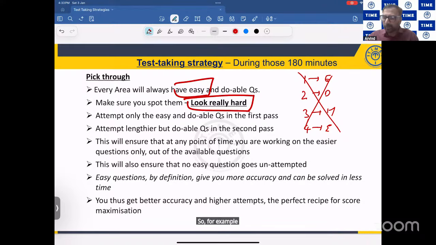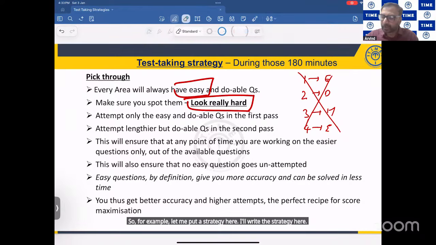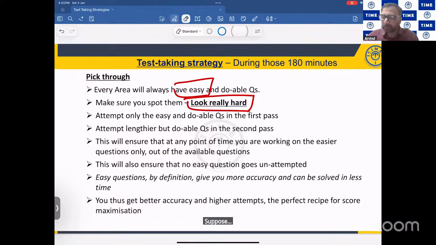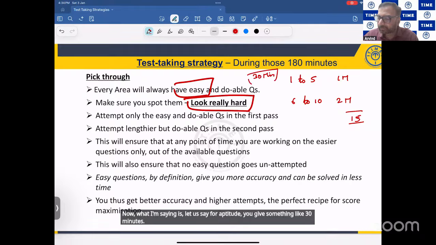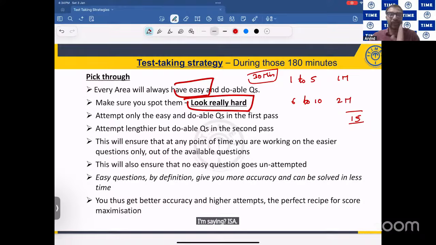So for example, let me put the strategy here. I'll write the strategy here. Suppose I'm taking the example of aptitude. Question numbers 1 to 5, and then you have 6 to 10. These are 1 mark, these are 2 marks. Correct? In total you have 15 marks here. Now let us say for aptitude you give something like 30 minutes. I'm saying on the higher side, you can give 30 minutes for the aptitude.